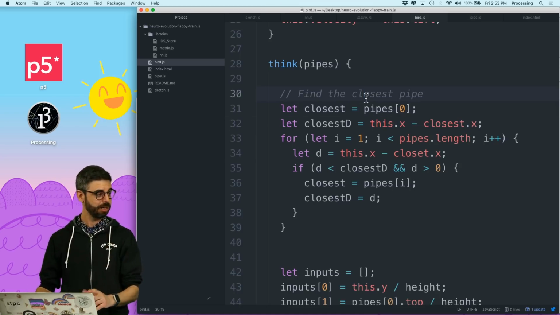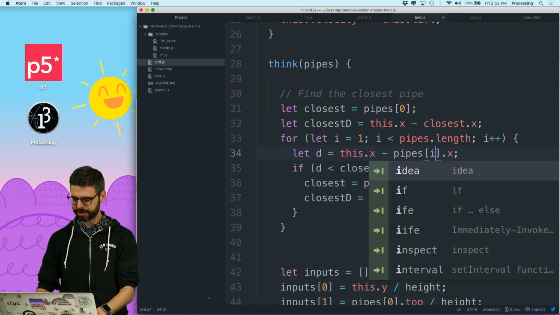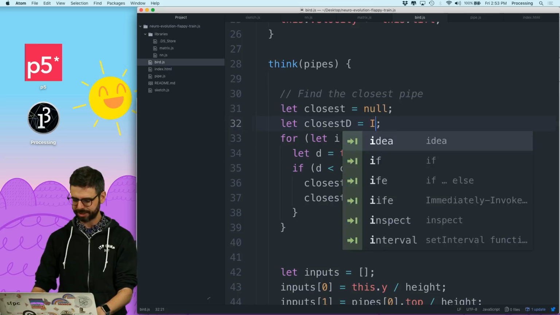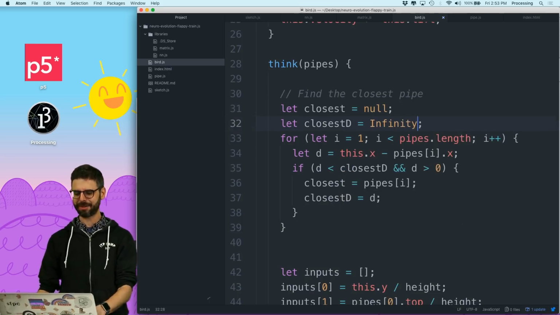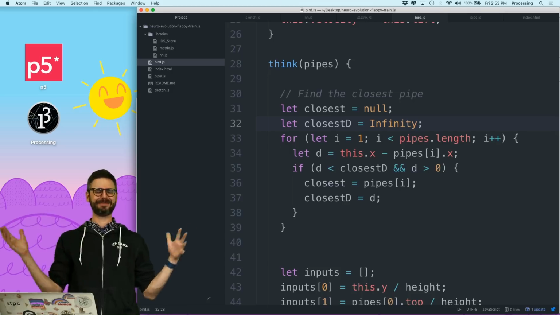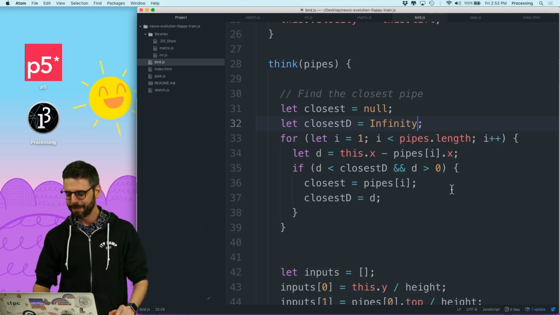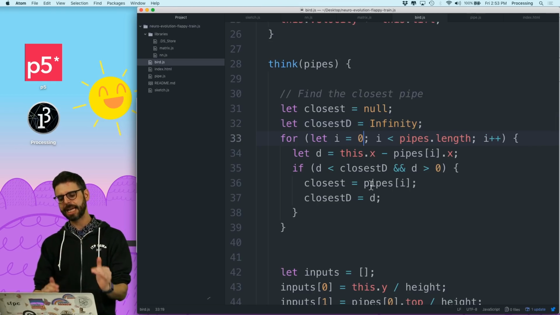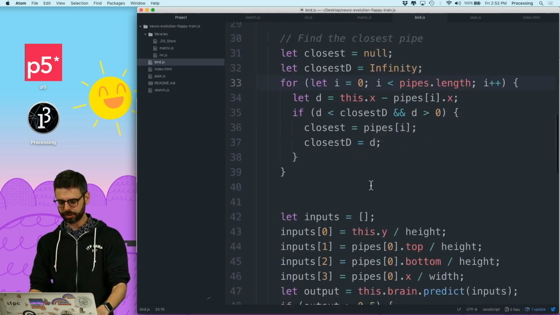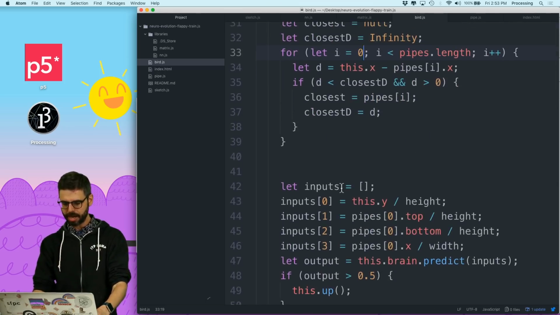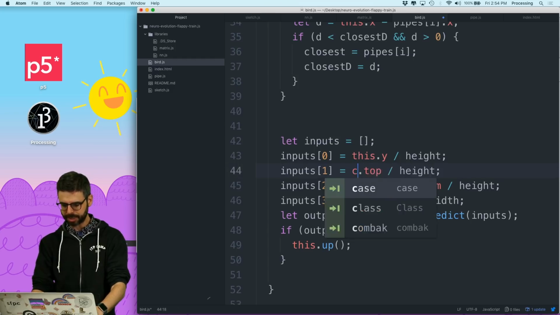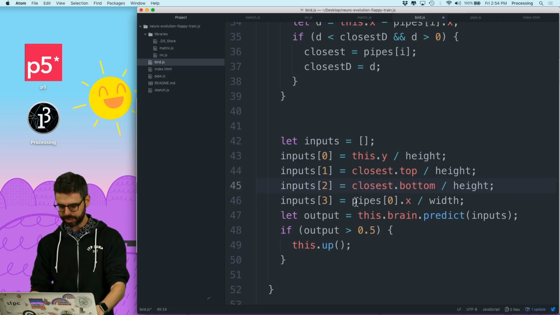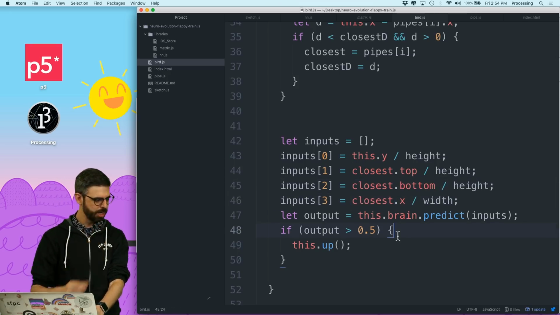Okay, a couple mistakes here. One is this should be pipes index i. I'm going to change this to say closest is null and the closest distance is Infinity. I love that you can type Infinity in JavaScript and it knows what that is somehow, as if that's a number it could store in memory. But what I'm actually going to do here, I think this will work now, and then I can start with 0. So as long as it is in front of it, that's the closest one. So now instead of pipes index 0, I'm going to say closest down here, closest here and closest here, and here we go.